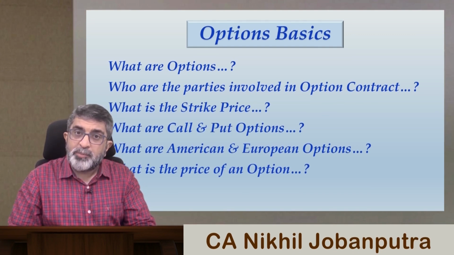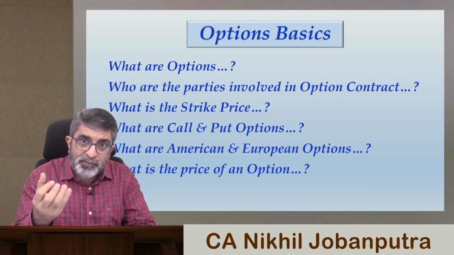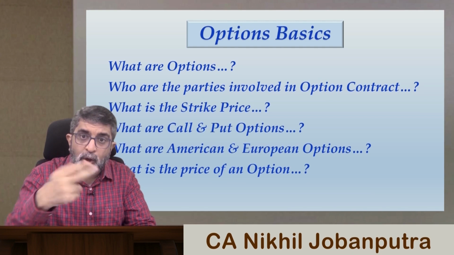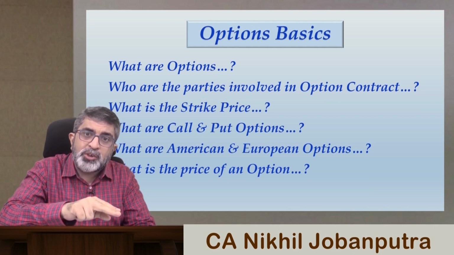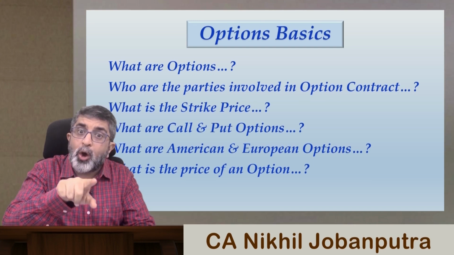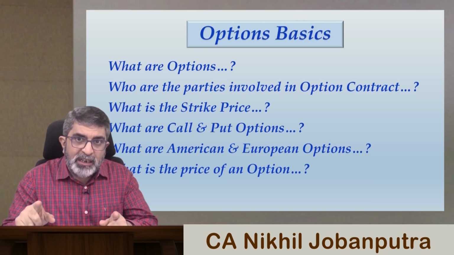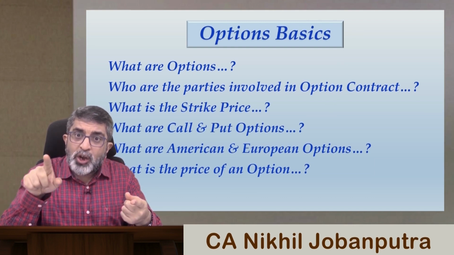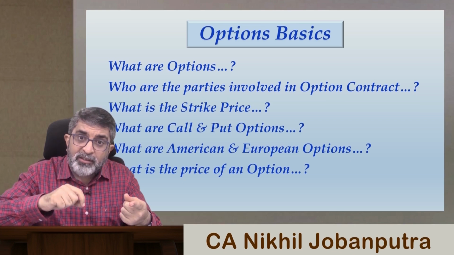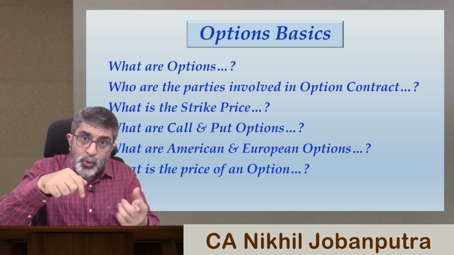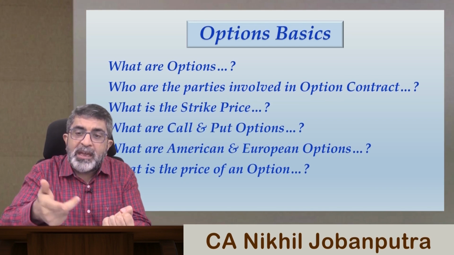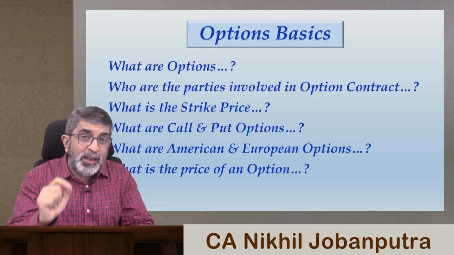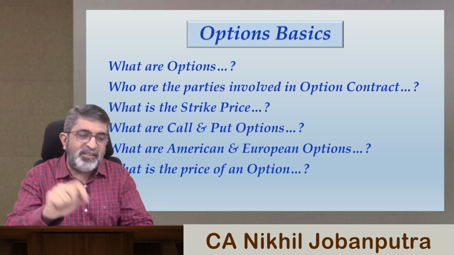What is the price of an option? This is the price that is paid by the option holder to the option writer. That means the option buyer will pay the price of the option to the option writer or option seller. Don't confuse this with the strike price or exercise price. The strike price or exercise price is the agreed price for the underlying, but to get this option, the price that you pay is the price of the option. And you should be clear that the price of the option is known as the option premium.